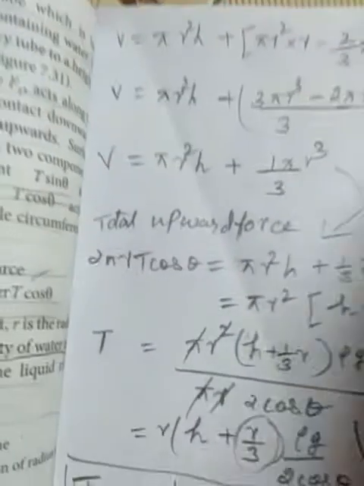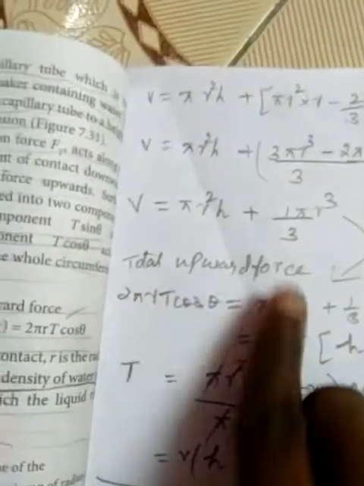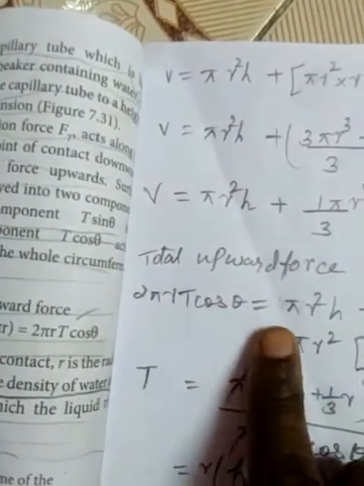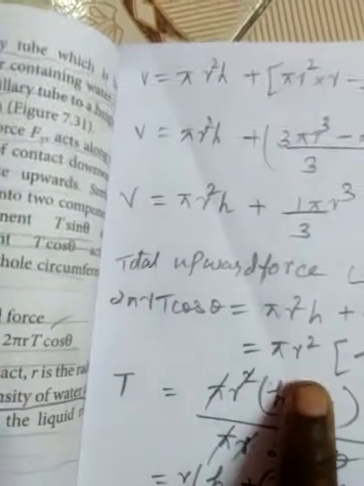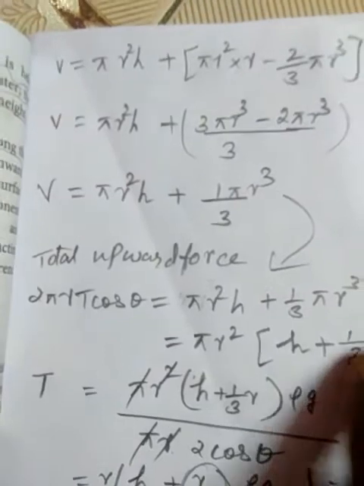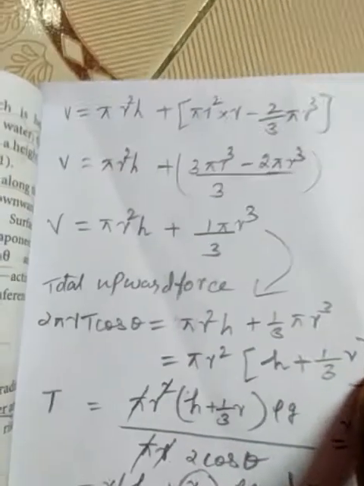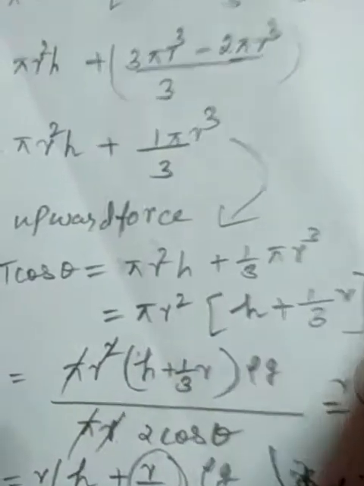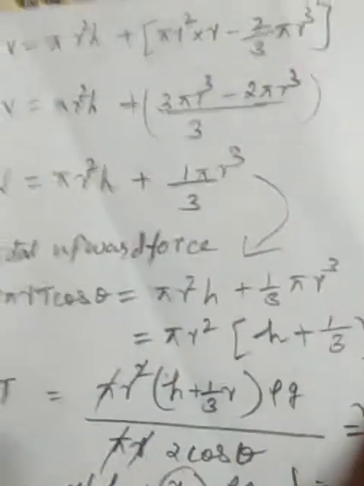The upward force formula, as you already know, is 2πrT cos θ. So the total upward force 2πrT cos θ equals πr²(h plus r/3) times ρ, where ρ is the density of the water. Next, gravity acts downward, so gravity g is also included.